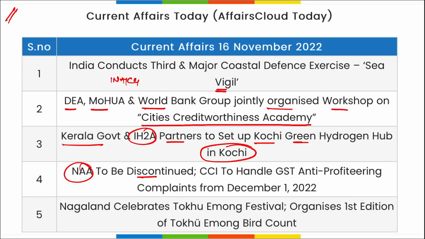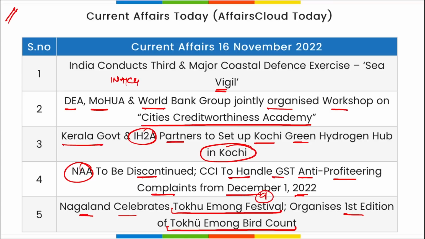NAA to be discontinued. CII to handle GST anti-profiteering complaints from December 1st, 2022. Nagaland celebrated the Tokhu Imog Festival and the first edition of the Tokhu Imog bird count. As I told you, Tokhu Imog is a 9-day long festival, and in this a 4-day long Tokhu Imog bird count festival will be observed for the first time.